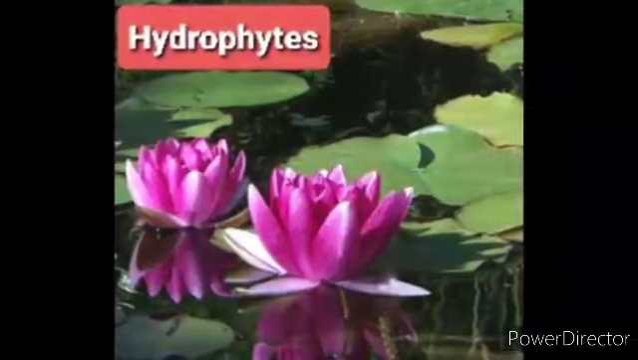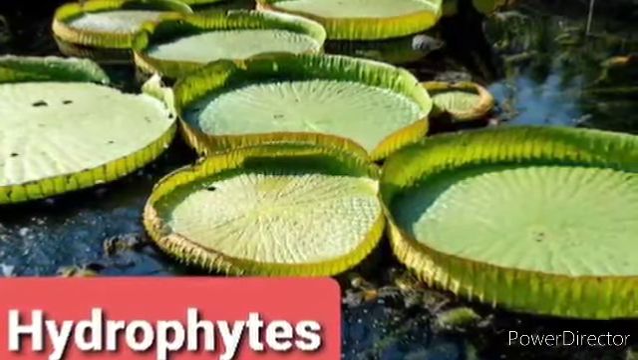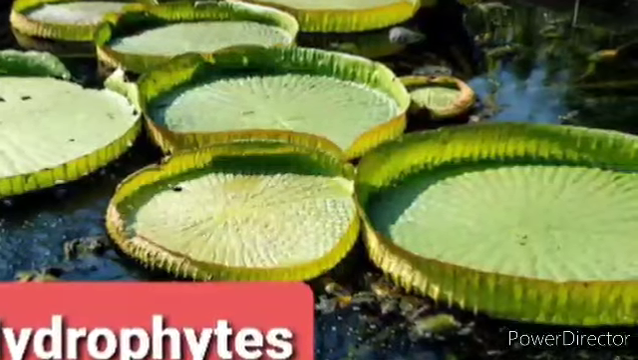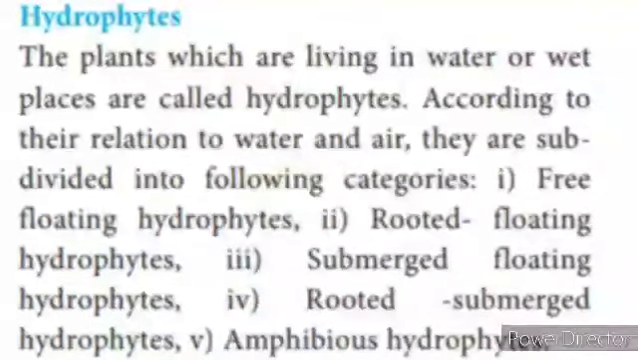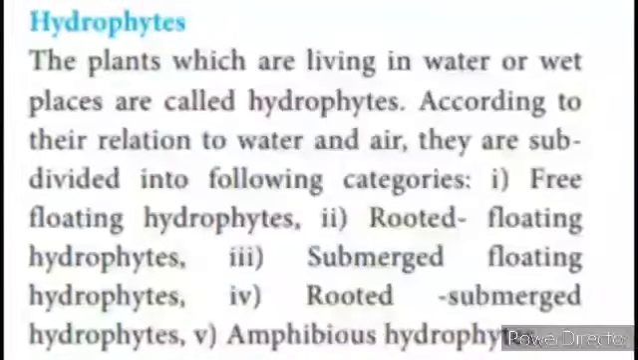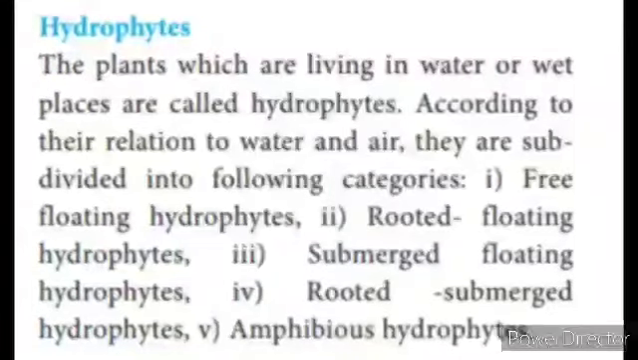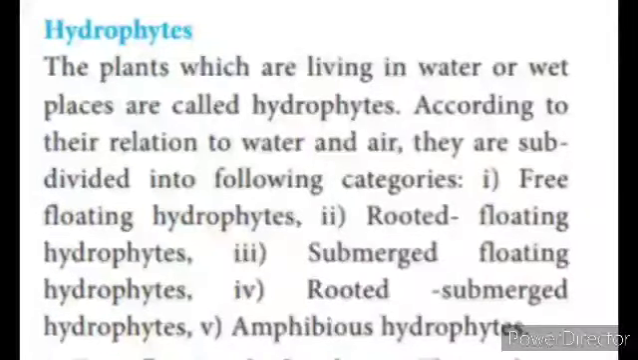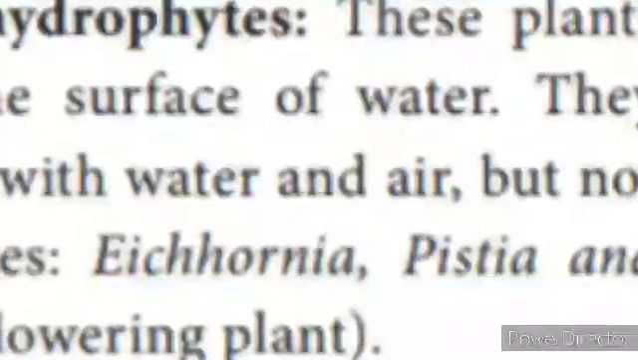Now we see about the first type, hydrophytes. The plants which are living in water or wet places are called hydrophytes. They are subdivided into the following categories: free floating hydrophytes, rooted floating hydrophytes, submerged floating hydrophytes, rooted submerged hydrophytes, and amphibious hydrophytes. The first type is the free floating hydrophytes.